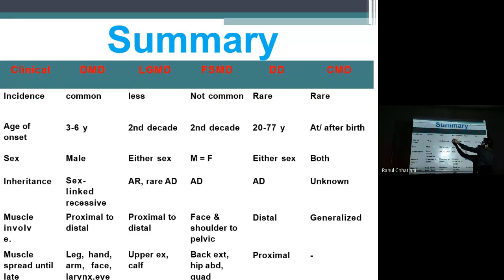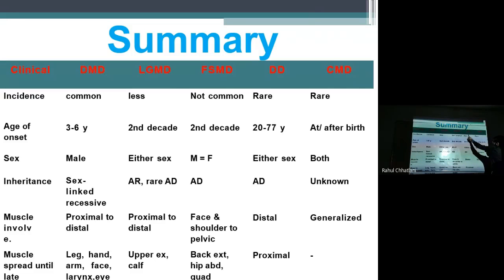Facioscapulohumeral is not common. It has onset in the second decade of life. Males and females are equally affected. It is autosomal dominant. Face and shoulder to pelvis and leg extensor, hip abdominals, and quadriceps muscles will be affected in the later stage.